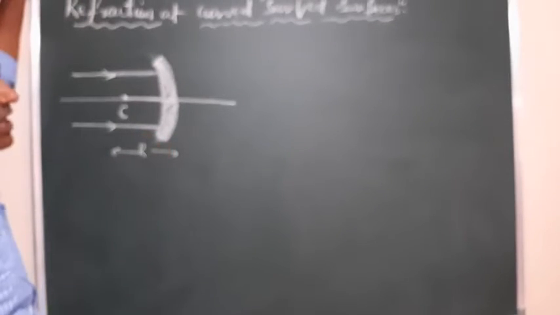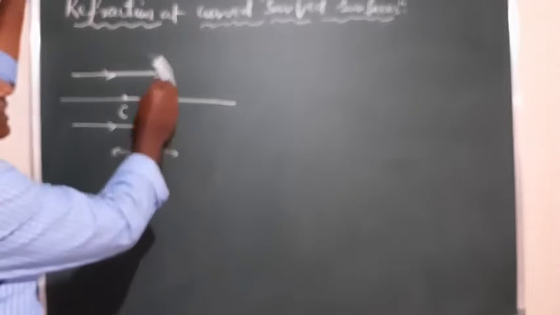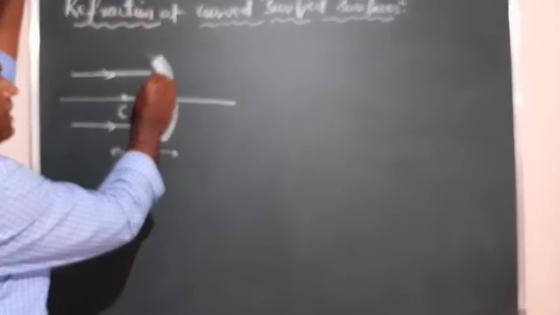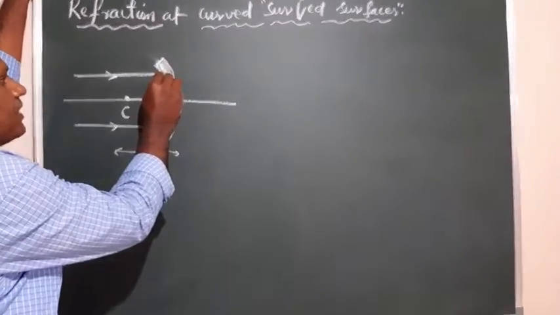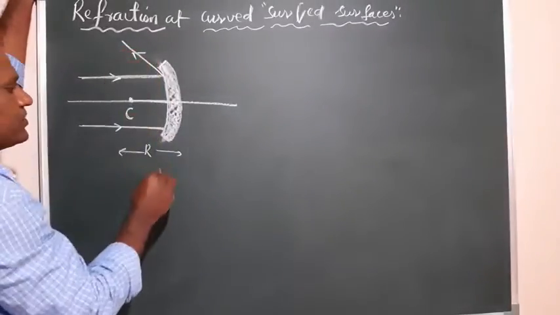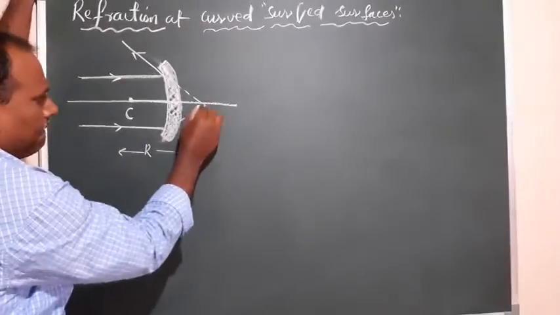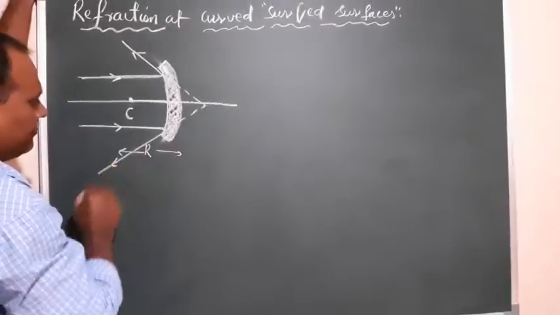Once the rays interact with the inner part of the curve, the concave part, they are refracted in this direction.